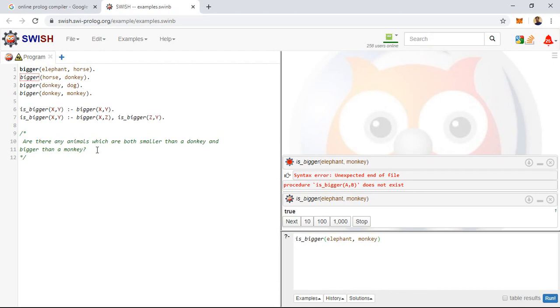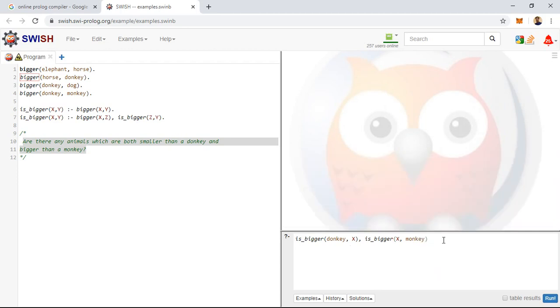Now we'll see one more question, that is, are there any animals which are both smaller than donkey and bigger than monkey? Let's write a composite query here. Is bigger of donkey comma x, comma is bigger of x comma monkey.